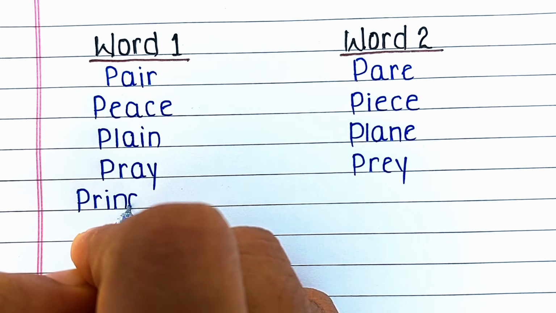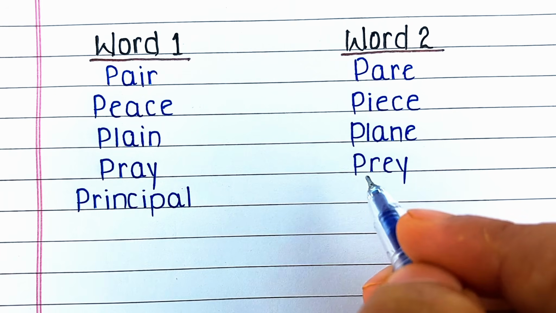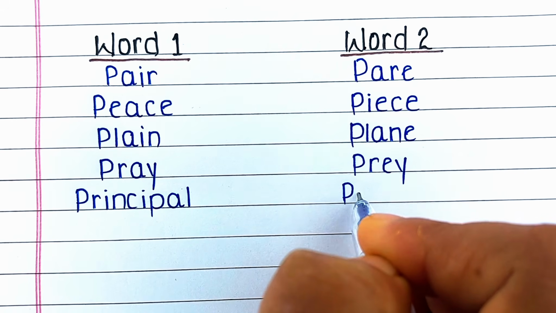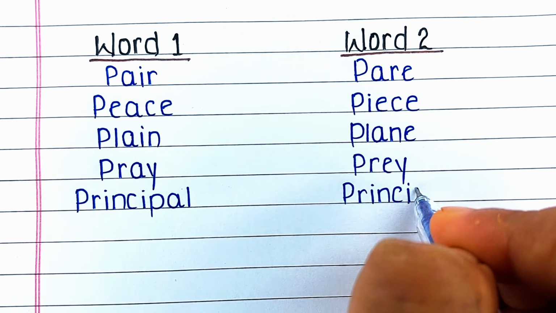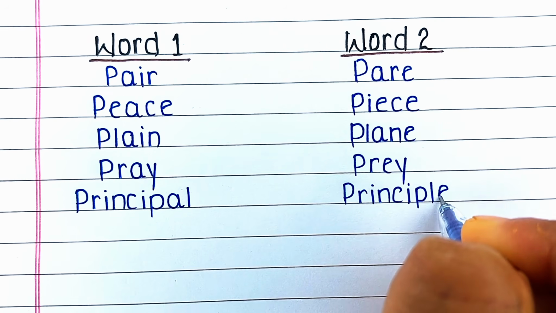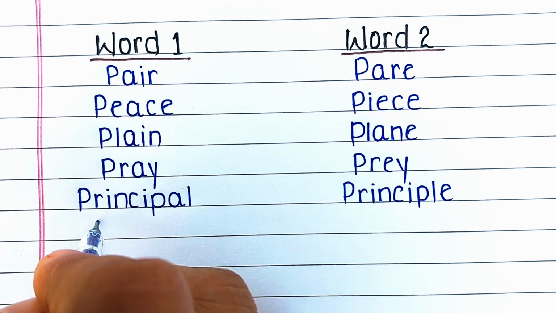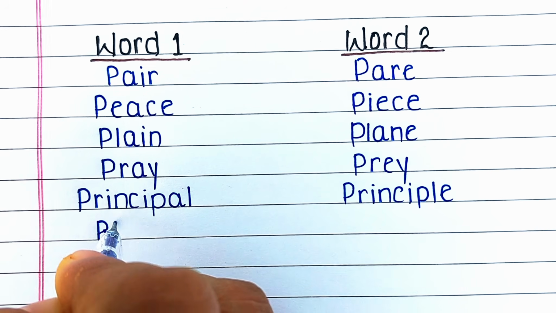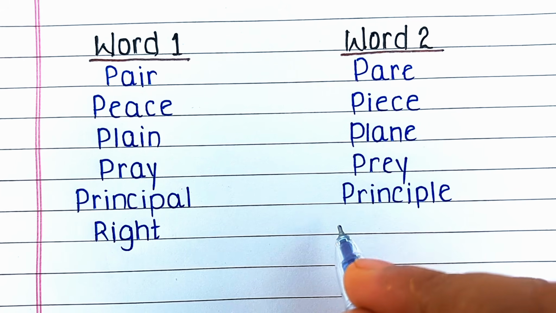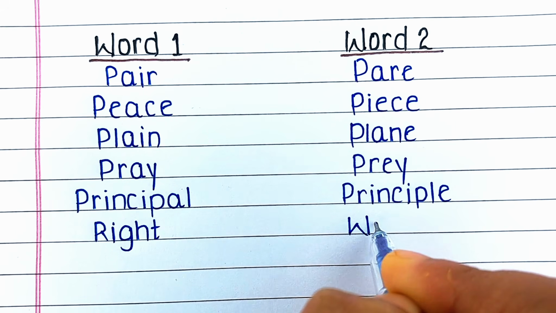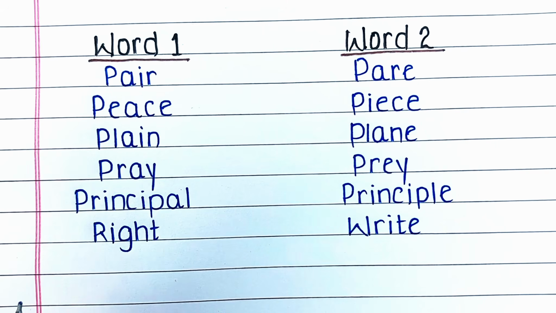Next word is P-R-I-N-C-I-P-A-L, principal. Principal is the head of the school. Its homophone is P-R-I-N-C-I-P-L-E, principle. Principle is the fundamental truth. Next word is R-I-G-H-T, right. R-I-G-H-T, right means correct. Its homophone is W-R-I-T-E, write. That means to form letters.